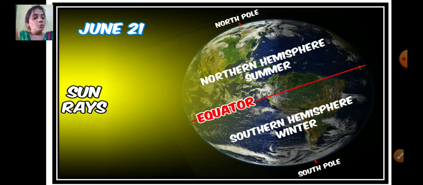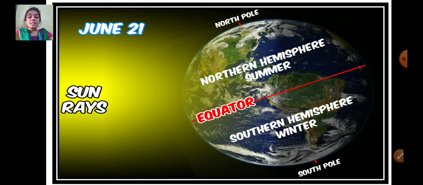So the top half of the earth, the northern hemisphere, is getting more sunlight and it is closer to the sun compared to the southern hemisphere. So there must be summer in the northern hemisphere.